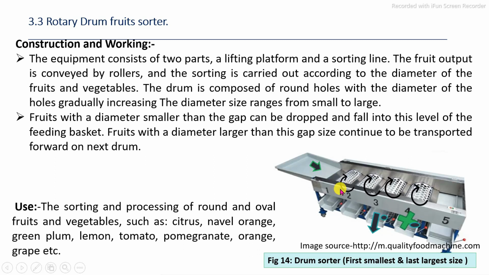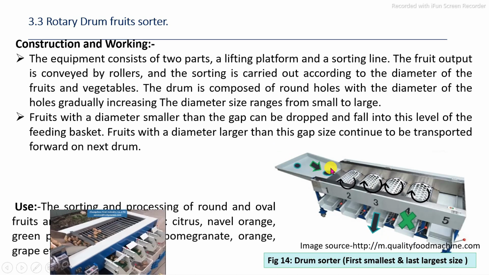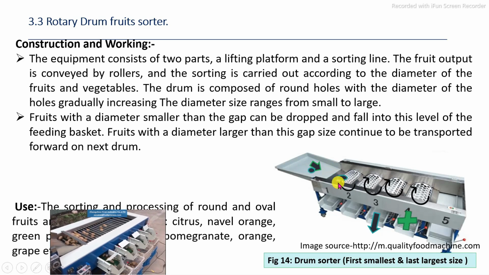drums, these drums are perforated drums, in which the perforation of the drums is changed with respect to the specific feed system. At first, the perforation is small, then large, then again perforation is large. These are operated with power transmission devices, in which they are rotated at the same speed in the same directions. The feed material should be provided at the feeding hopper, through which the feed materials are moving